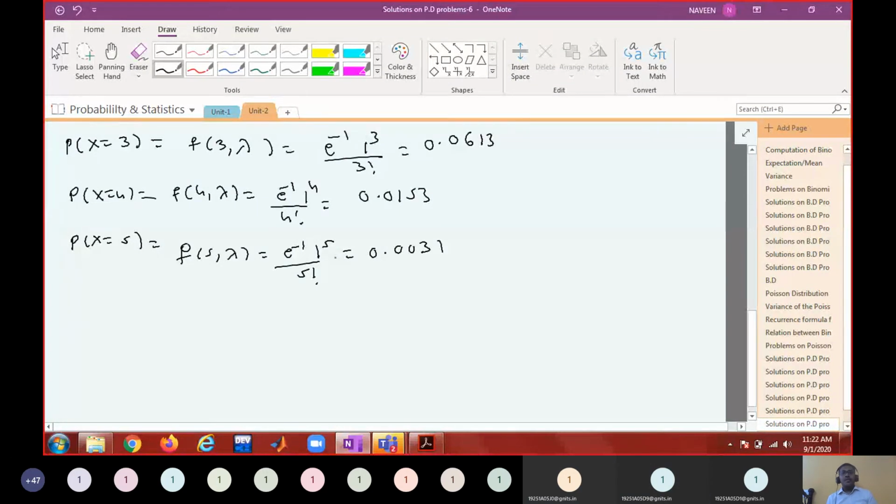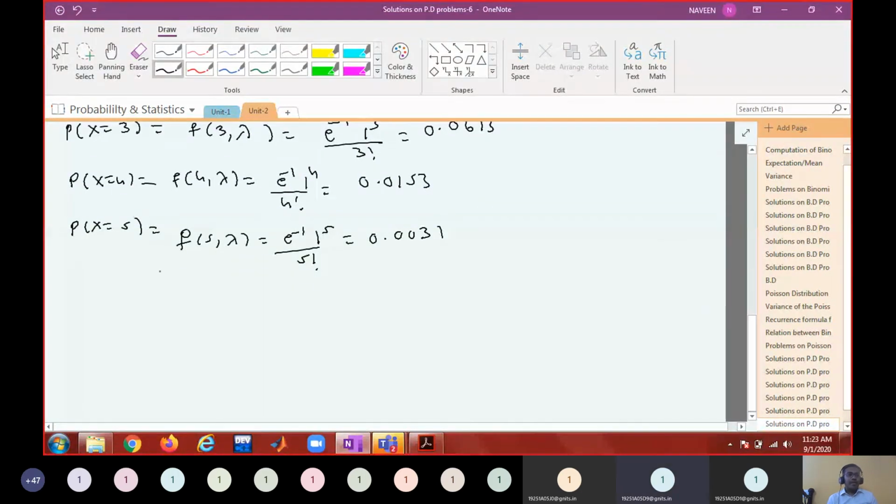You can do this using the recurrence formula also. If you remember, f of x plus 1 is computed as lambda by x plus 1 into f of x. So these are the probabilities. Now we find the total frequency, capital N, which is sigma Fi equal to 400.